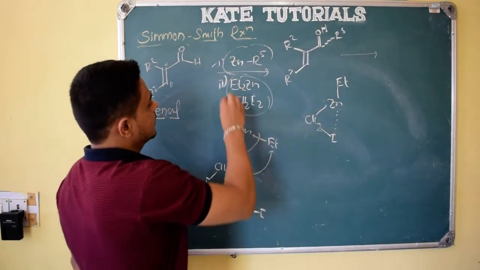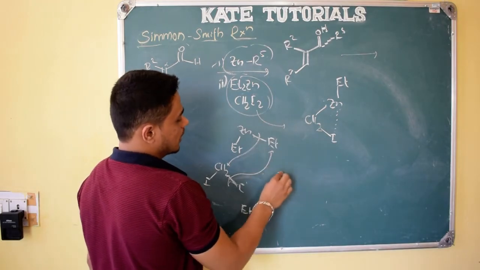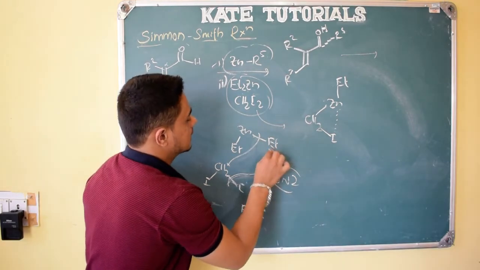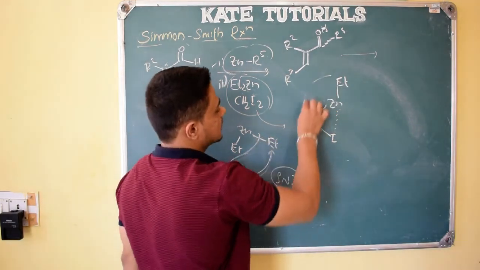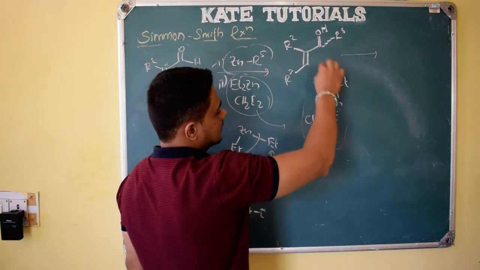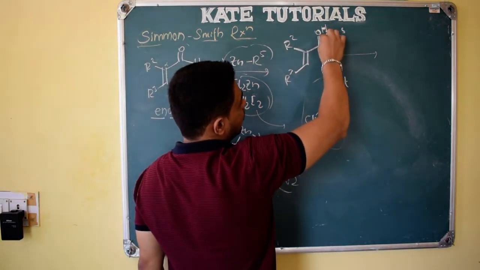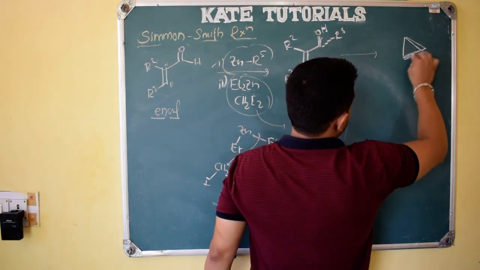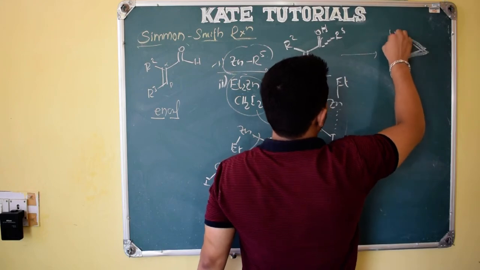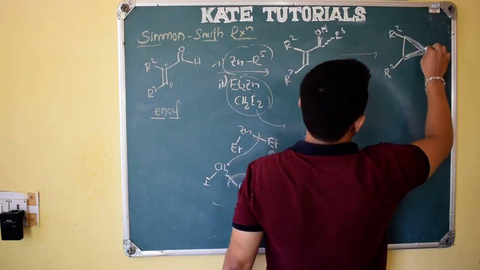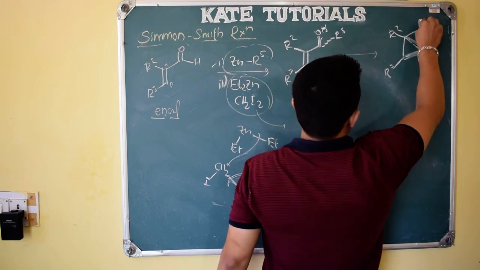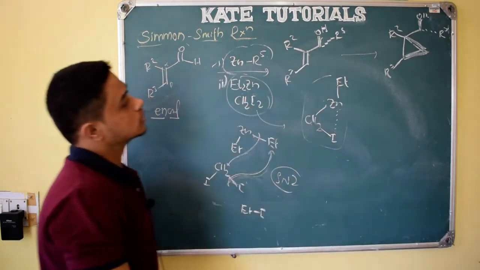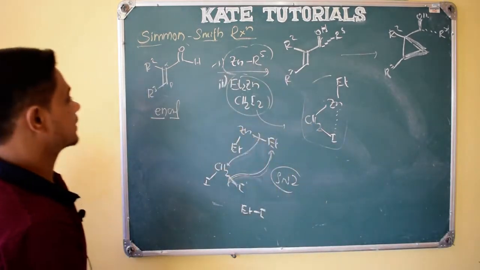Next, in the second step, we will add this, and it will give an SN2 type reaction, which I have shown here. SN2, iodine moves with electron density and attacks ethyl, and this bond will come here and form this kind of structure. This will interact with this. Since zinc is there, zinc will coordinate with the oxygen above, so the cyclopropane ring will come above only. So this is the cyclopropane ring. We will get R2, R3, everything remains as it is, and OH will be above, and this R5 is below the plane. So that is the final product we will get, right?